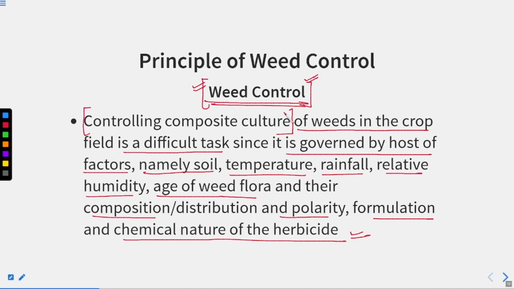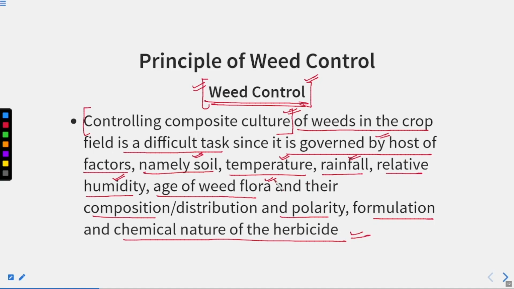Controlling a composite culture of weeds in a crop field is a difficult task since it is governed by a host of factors. There are many factors that also promote the growth of the weeds, and those factors are also promoting the growth of our crop. So there will be a competition between them, right? So it is required to control these weeds. For what are they competing? They are competing for soil, for temperature, for rainfall, meaning water, and for relative humidity, right? So all these are the competing factors.